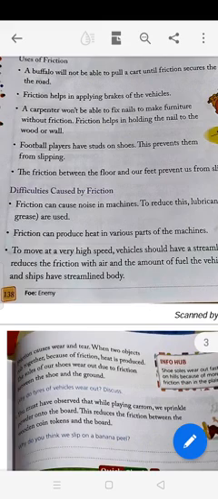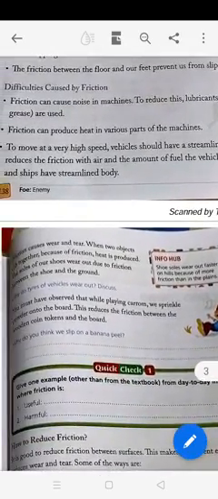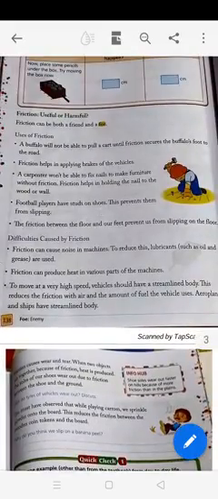Football players have studs on shoes. This prevents them from slipping. The friction between the floor and our feet prevents us from slipping on the floor. So these are the uses of friction.